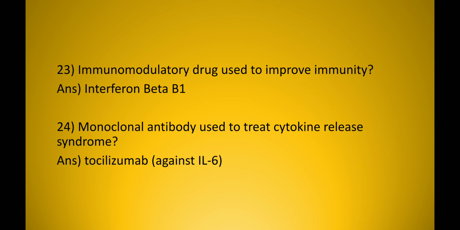Now coming to a few questions from treatment. Immunomodulatory drug used to improve immunity? Interferon beta 1. Monoclonal antibody used to treat cytokine release syndrome? Tocilizumab, and this is against interleukin 6. As we had seen before, coronavirus attaches to ACE2 receptor and causes cytokine release syndrome. So this is managed by tocilizumab, which is a monoclonal antibody against interleukin 6.